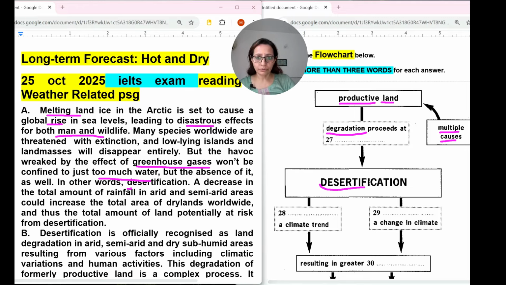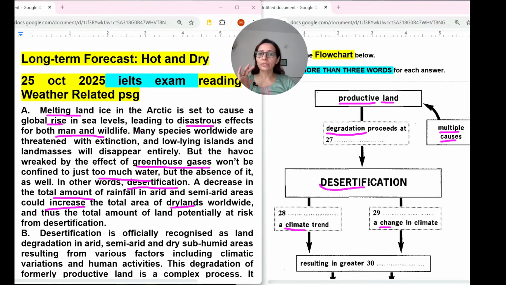In other words, the desertification word is there: a decrease in the total amount of rainfall in arid and semi-arid areas could increase the total area of dry lands. So productive land is not there, degradation is not there, multiple causes is not there, desertification is there, and change in climate, climate trend. Nothing is there.